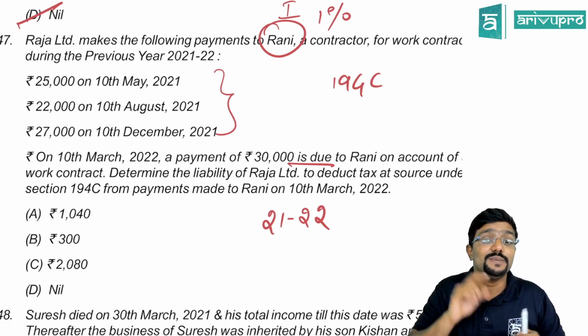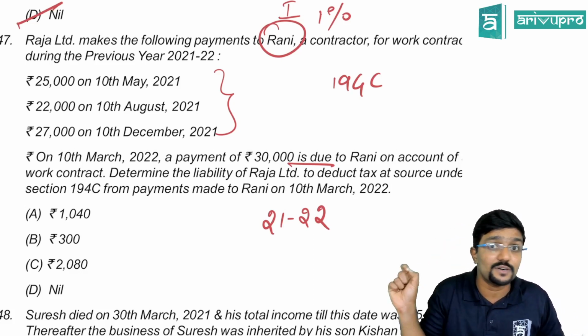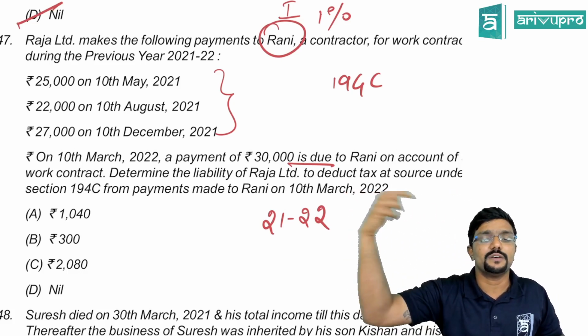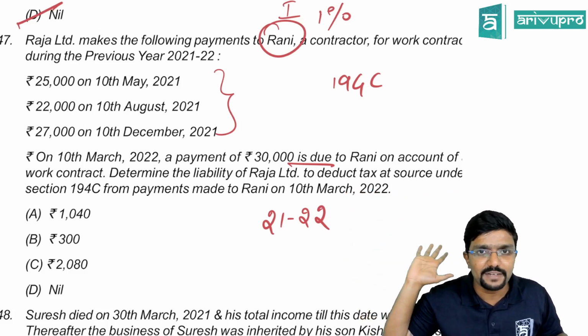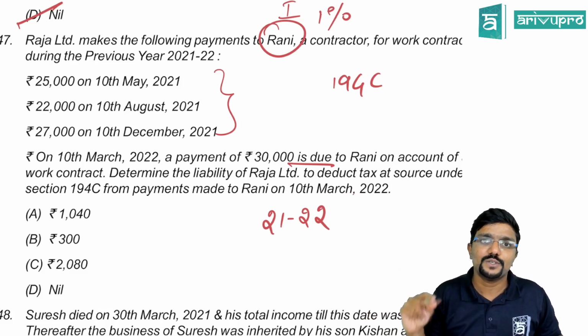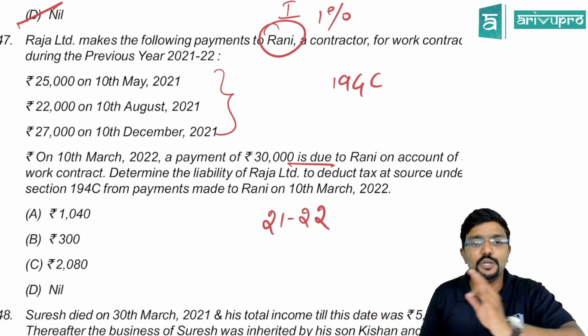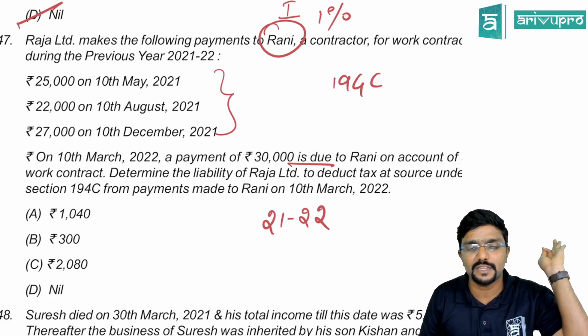At the time of credit means at the time of giving the credit in the books of accounts, not the bank account. That is, we will record now. Contract payment to Rani. So we are giving credit to Rani as I am booking the expenses. So should I deduct TDS? Yes, only if the aggregate payment is more than 1 lakh. Individual payments, nothing is more than 30,000.